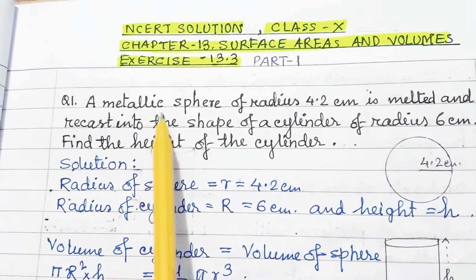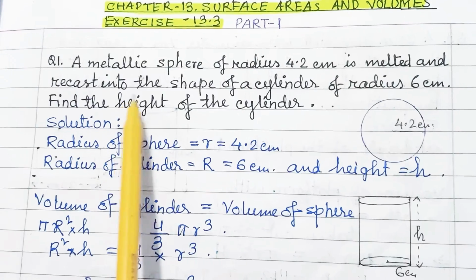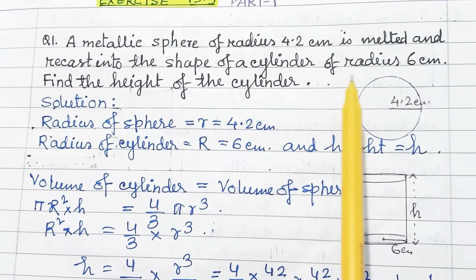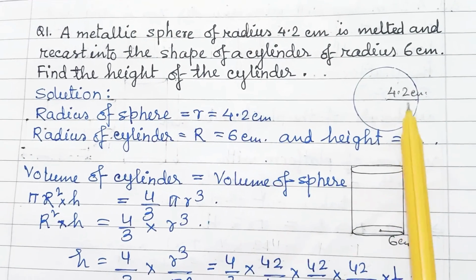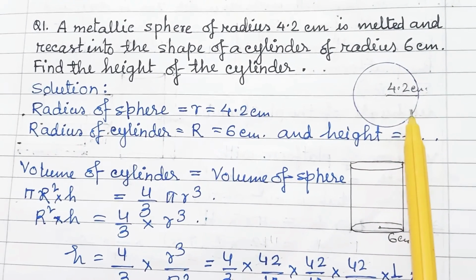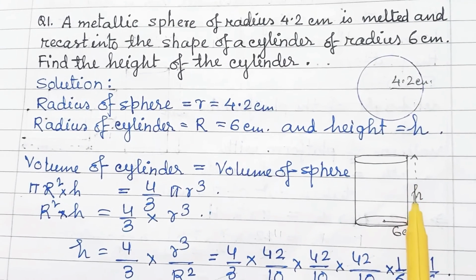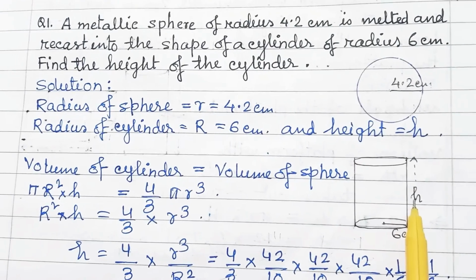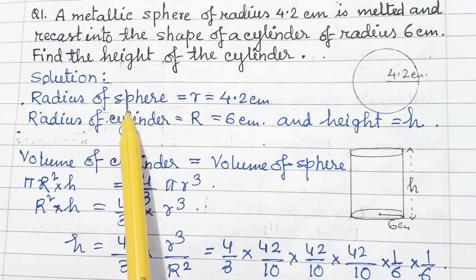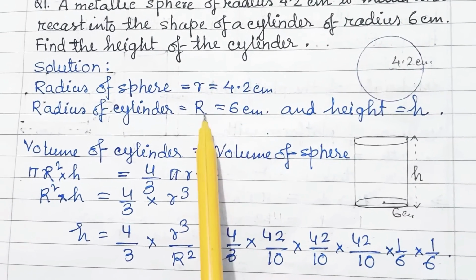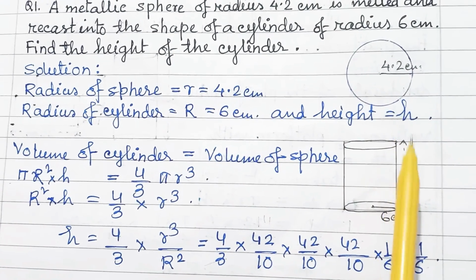First question: a metallic sphere of radius 4.2 cm is melted and recast into the shape of a cylinder of radius 6 cm. Find the height of the cylinder. A sphere will melt and reform into a cylinder. We have to find the height of this cylinder. The radius of the sphere is 4.2 centimeter, the radius of the cylinder is 6 centimeter, and the height is taken as h.